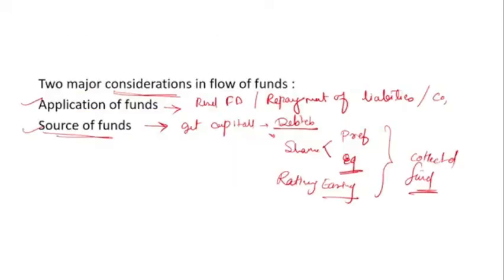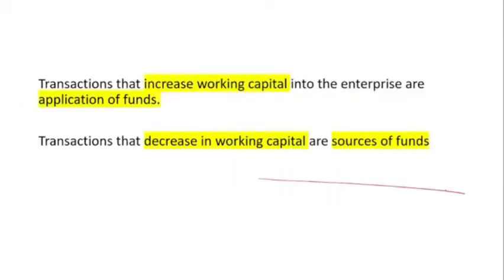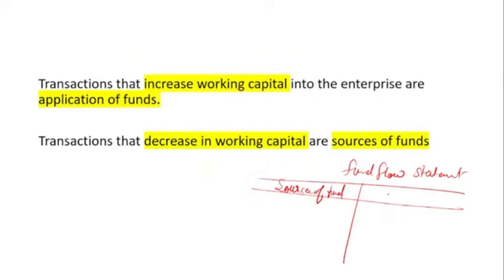So I will quickly tell you, this is the fund flow statement. In the fund flow statement, on the debit side, that means the left side, you can see the source of the fund, and on the right side, the credit side, there is the application of fund.